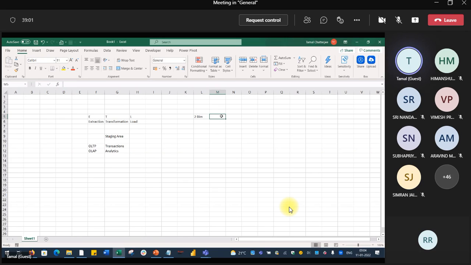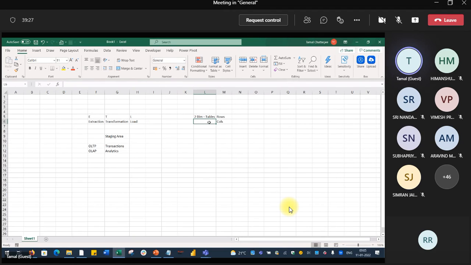A two-dimensional database will have rows and columns, like Excel. So we have rows, we have columns. That is basically the tables, right? Two-dimensional is tables, correct?